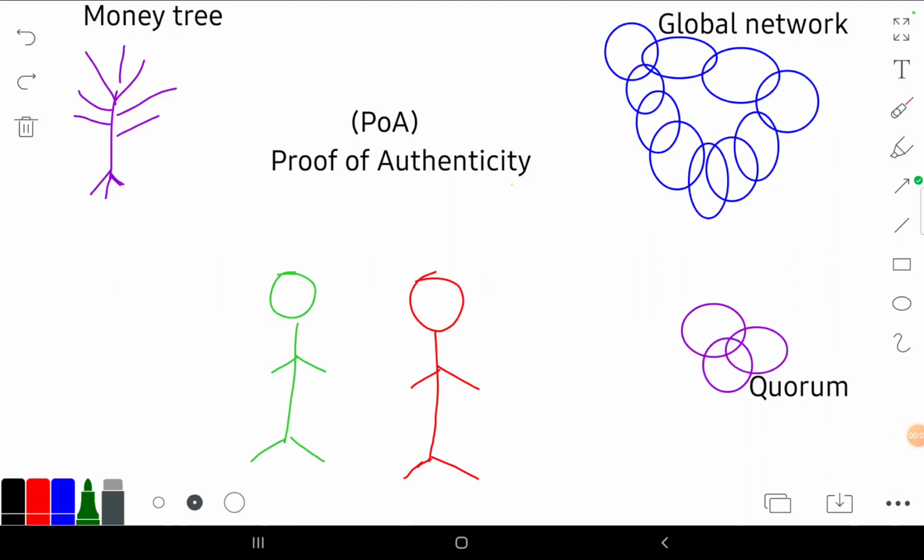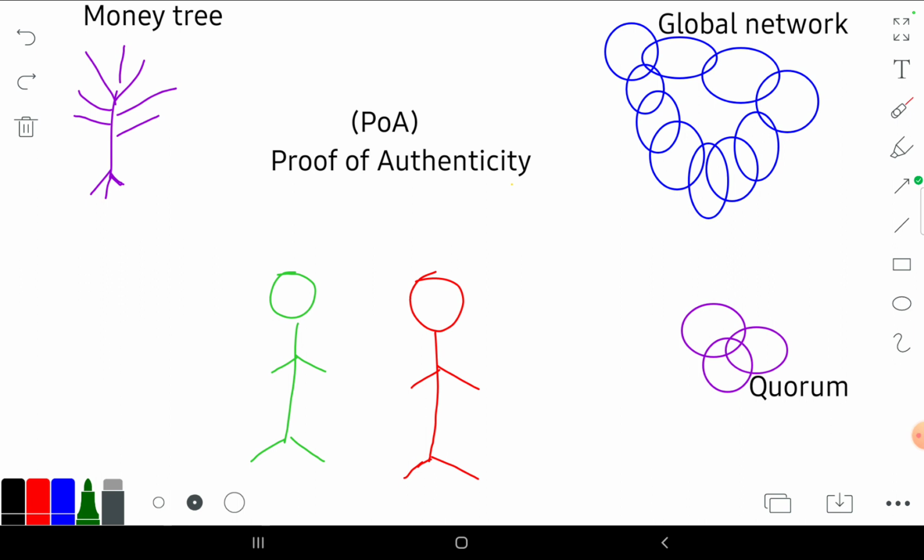We're going to be talking about proof of authenticity, POA, and why it is the best way to do financial transactions. It does away with POW, proof of work, and POS, proof of stake, and it is the way to do decentralized autonomous transactions between individuals and guarantees them privacy and without censorship.